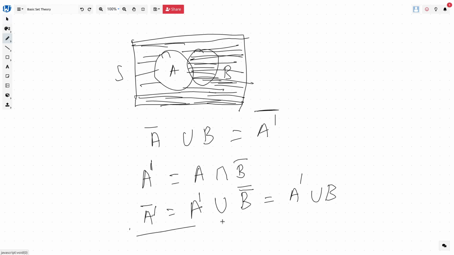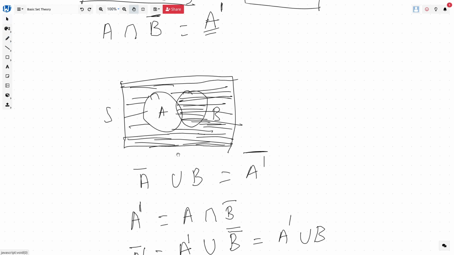So you reach the same thing again and again, right? You can derive it from the other thing. So this is all about our basic operations on the set, which is A union B, then trying to find the complement of the union of two sets. First is complement, then trying to find the union of it. Second is, let's say, complement, and then trying to find the intersection of that. All these operations are covered, so you can do it easily via the Venn diagram, right?